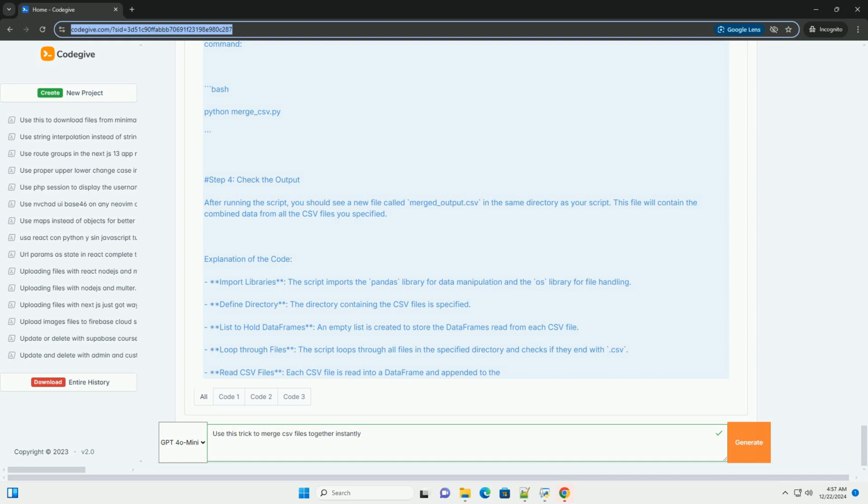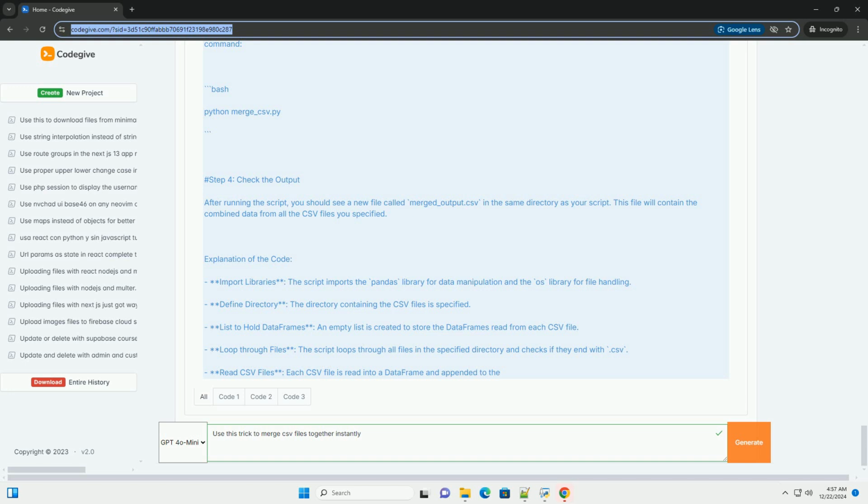Read the CSV file and append the data frame to the list. df = pd.read_csv(file_path). data_frames.append(df). Concatenate all data frames into a single data frame. merged_df = pd.concat(data_frames, ignore_index=True).